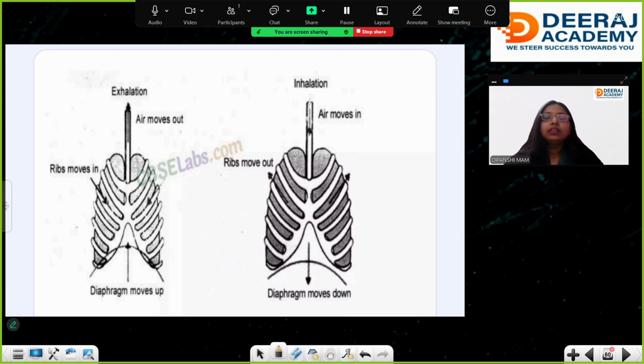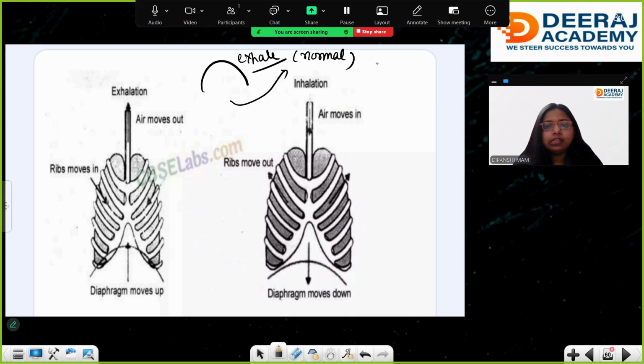See, the real shape of the diaphragm is this one. This is when you exhale, when you relax. It comes into the normal position, which is a semilunar kind of shape. But when the diaphragm moves down, it becomes flat as you inhale.